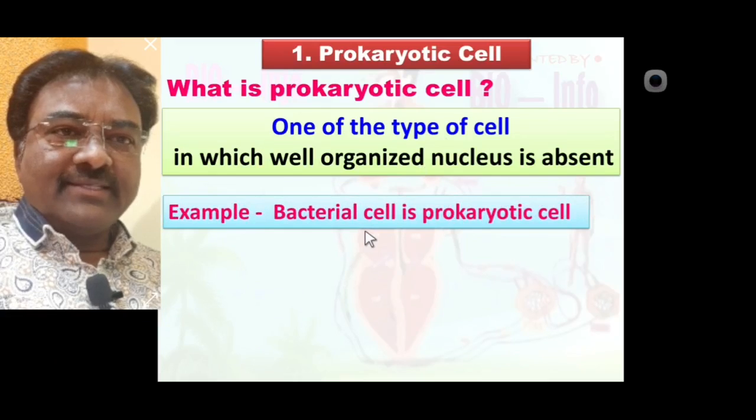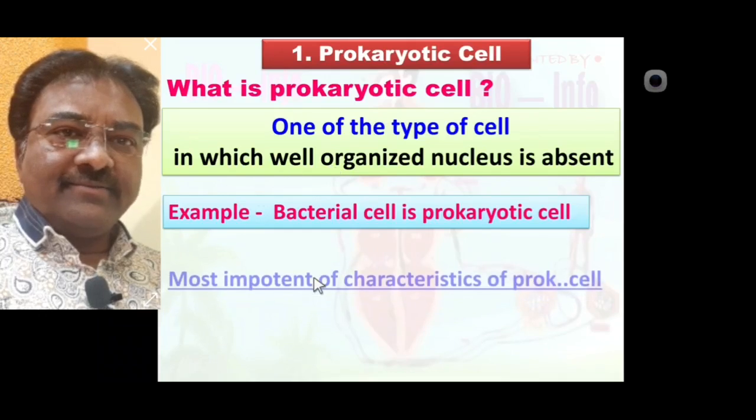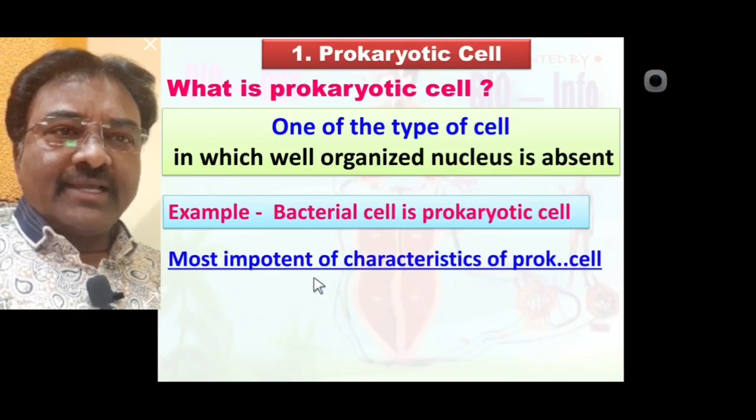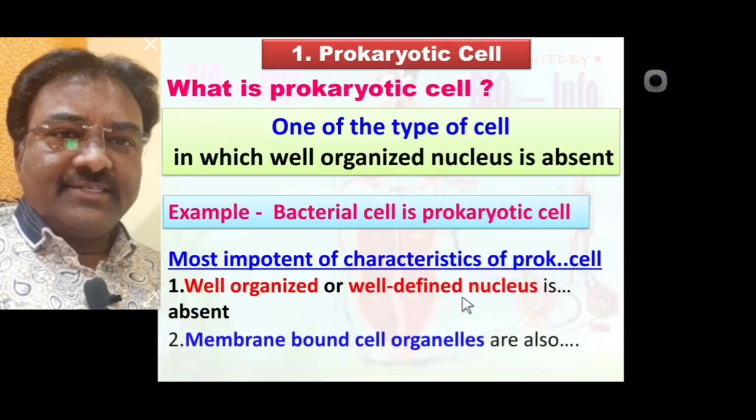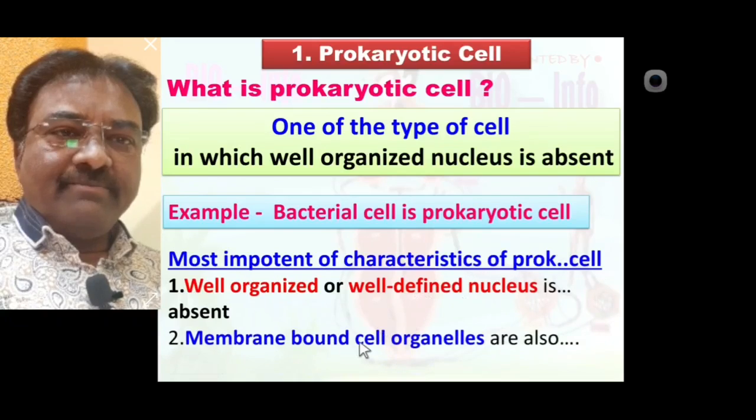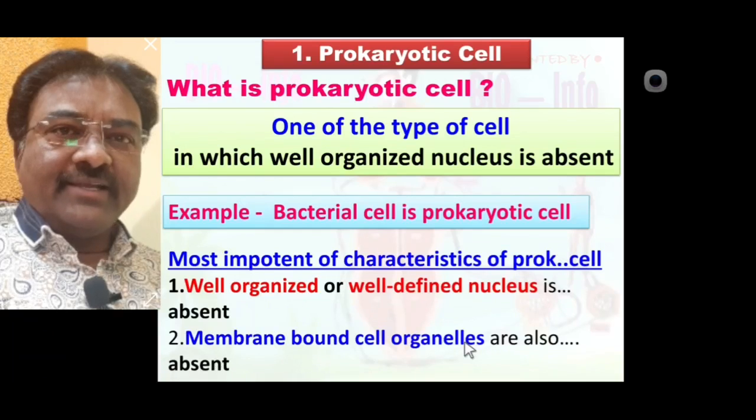Example, bacterial cell is a prokaryotic cell. Most important characteristics of prokaryotic cell: a well-organized or well-defined nucleus is absent, and membrane bound cell organelles are also absent.